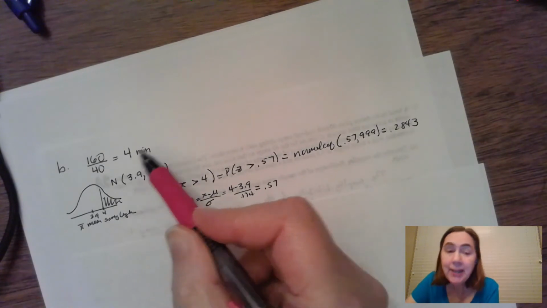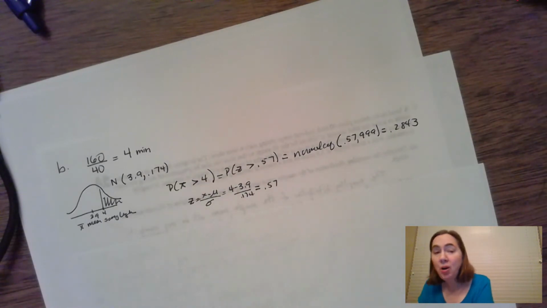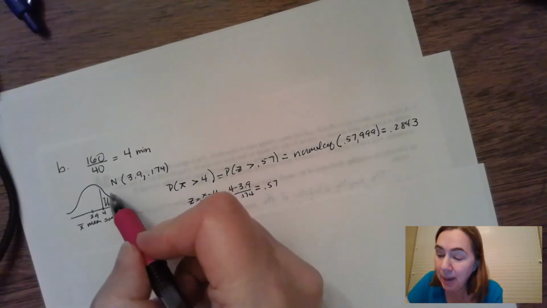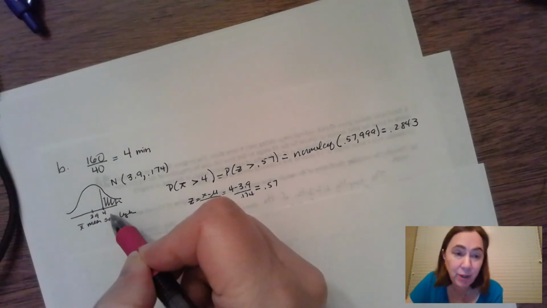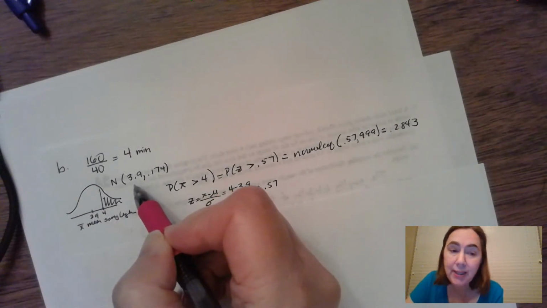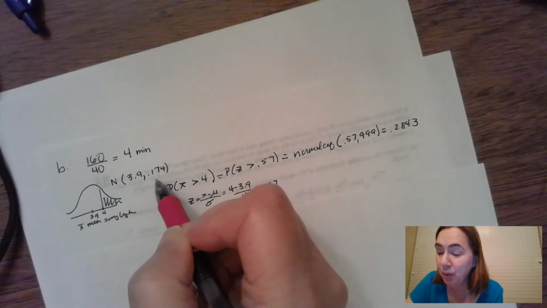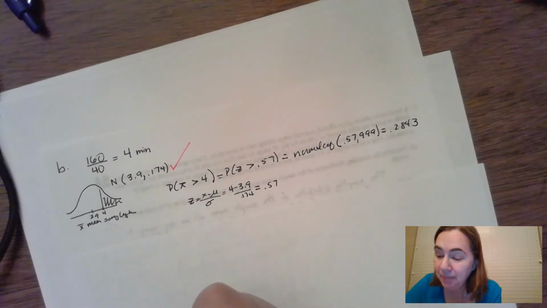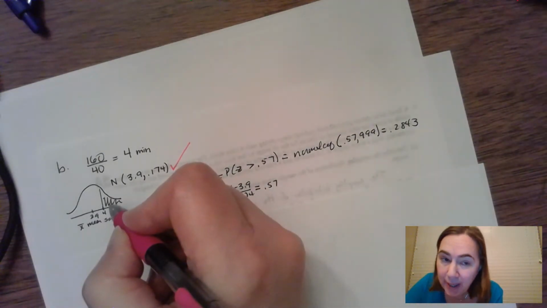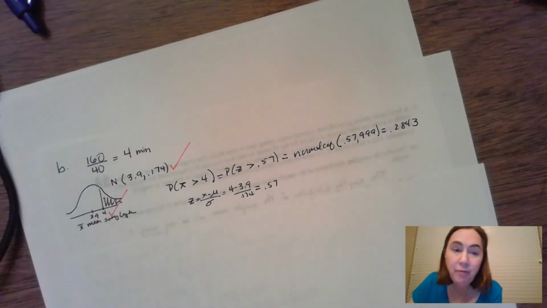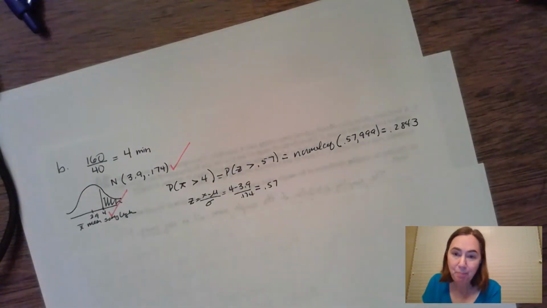That if we exceed that, that's when we're going to go over our 160-minute limit, and that's what we're trying to find out. So we're going to set up a normal distribution based on our answer for part A, that it's a normal model. The mean song length is 3.9 with a standard deviation of 0.174. So if you recognize that, give yourself a check. Okay? And that you also shaded that if it's on the right-hand side of 4, that's what we're looking for. That would be the second check. Okay?